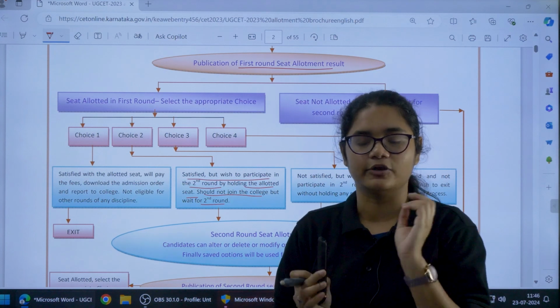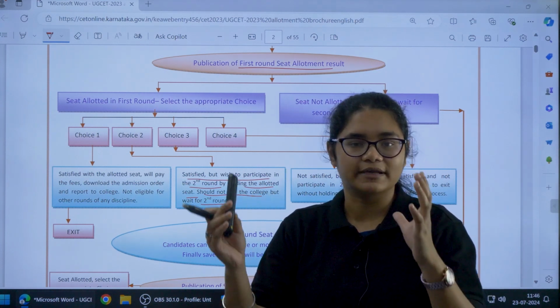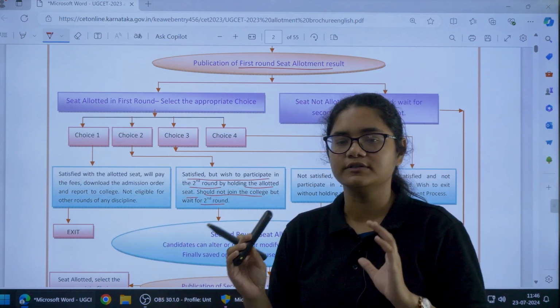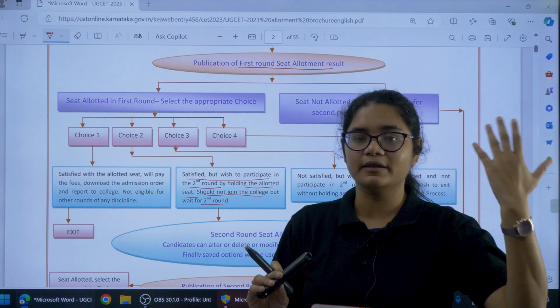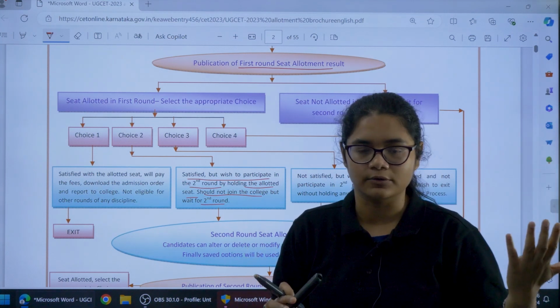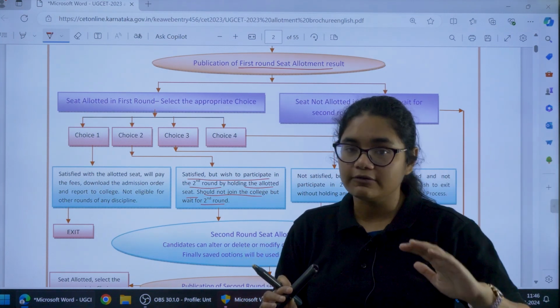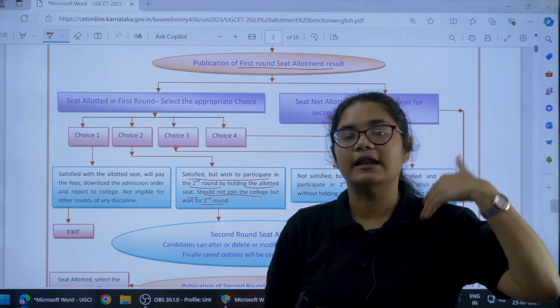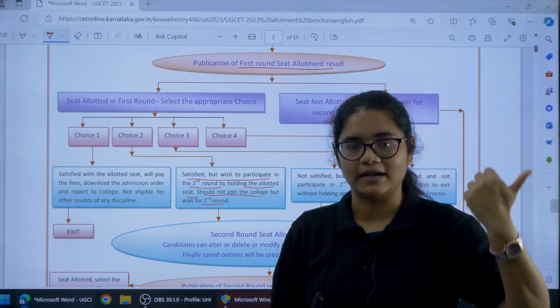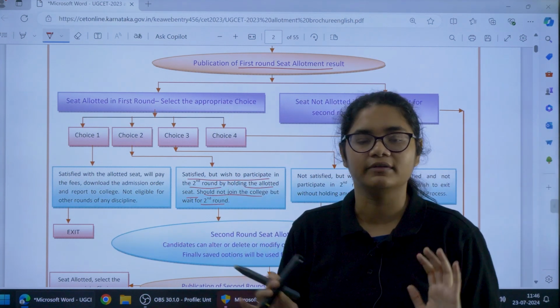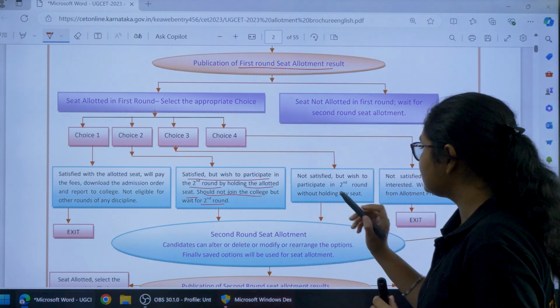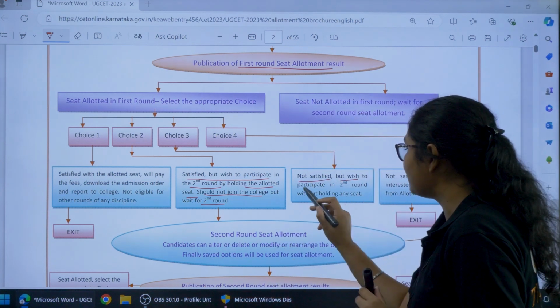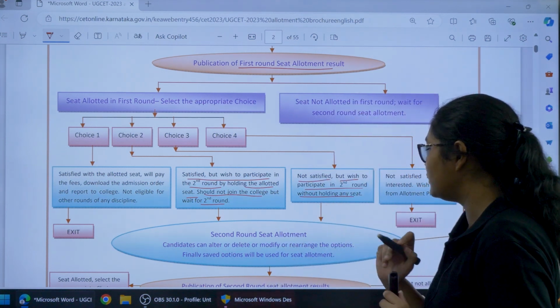I hope choice 2 is clear. It is very simple. Suppose you are getting a college and a particular course. You are satisfied, but you are hoping for a better college or a better course. In that case, if you select choice 2, this seat is still with you. In the next round, if you get a better seat, that is fine. If you do not get one, you are okay with this seat. Now choice 3 is: not satisfied but wish to participate in the second round without holding any seat.